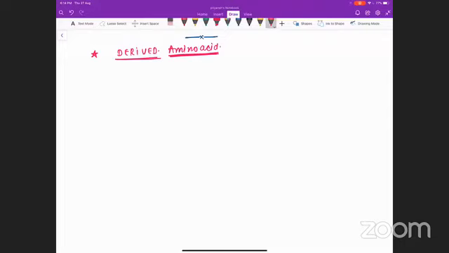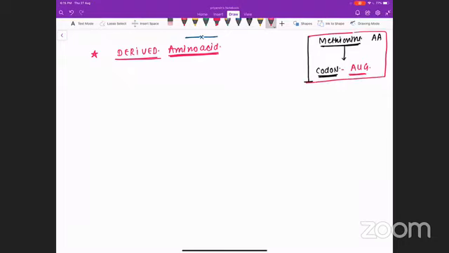See, what is the meaning of derived amino acid? Usually what happens is, you can name any amino acid. Let's say, for example, methionine. Methionine is an amino acid, and it can be represented by a codon. Every amino acid will have at least one codon. It can have more than one also, but at least one will be there. Say, for example, methionine, the codon is AUG.